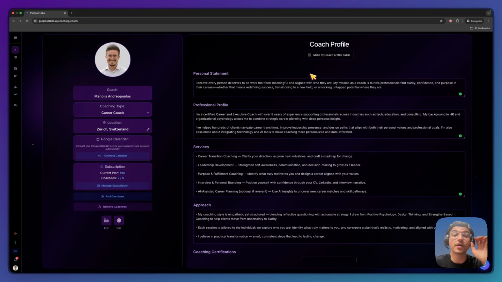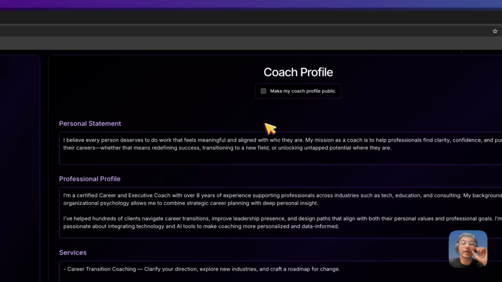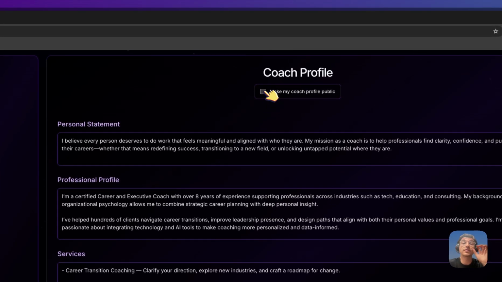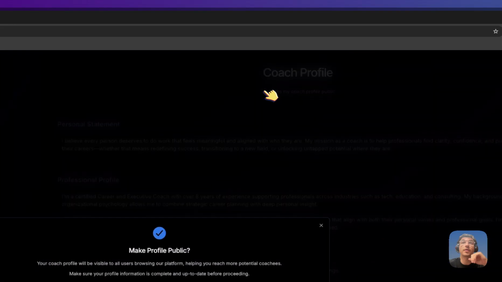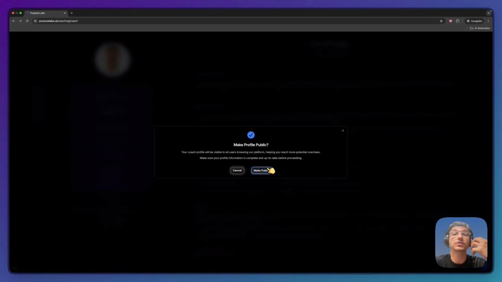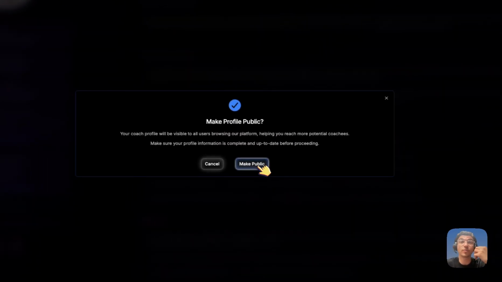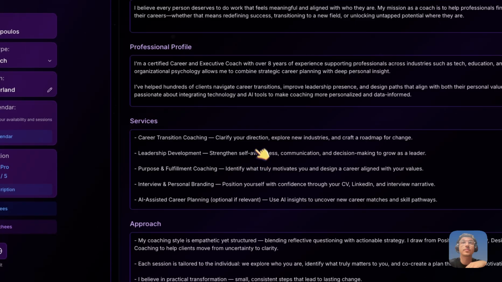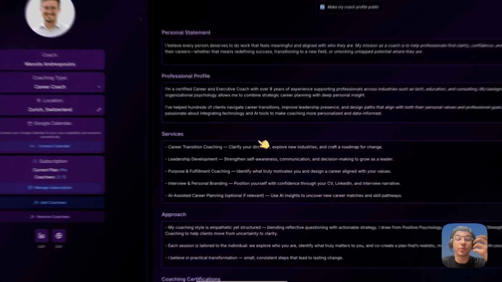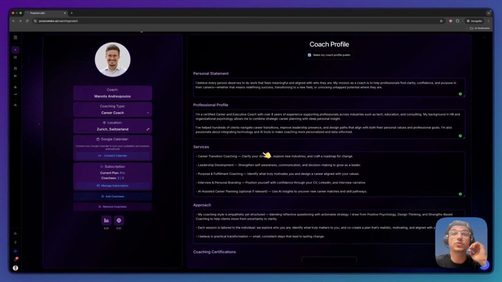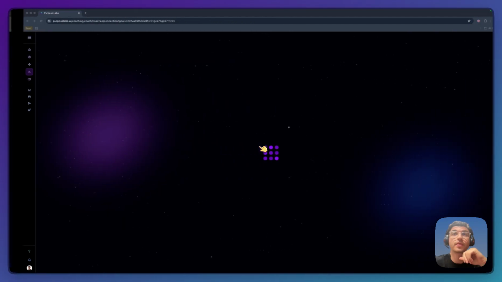This profile will become public to all the users of our platform if you activate the checkbox on the top, which says Make my coach profile public. When you press it, you'll be prompted to make your profile public. Now your profile is public and it is visible to users of our platform.